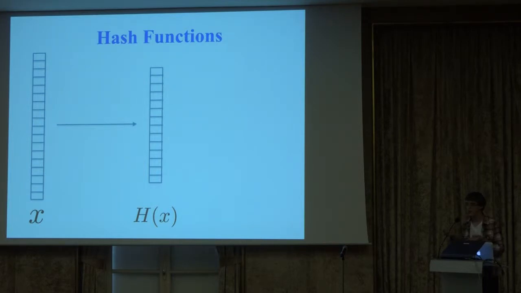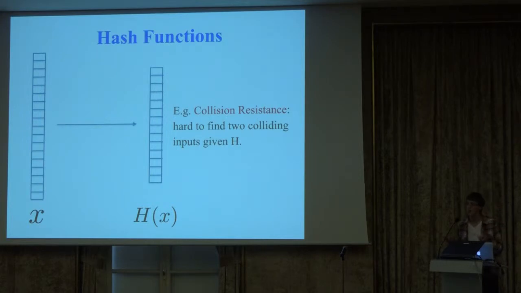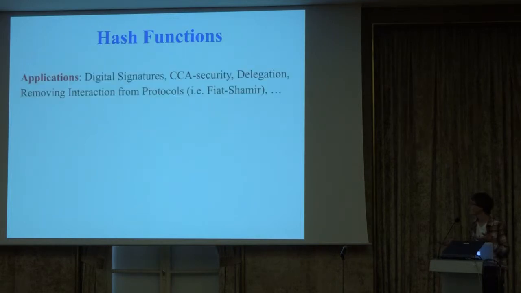Then we need to have some security property on top. So the simplest of these security properties, or the one that you hear about the most maybe, is called collision resistance. It says that given a hash function, it should be hard to find two inputs mapping to the same output. This is one security property. But there's actually a huge family of different security properties of hash functions you could define. And based on various hardness assumptions related to hashing, you get all sorts of interesting applications. So I've listed a few of them here. But essentially, take any cryptographic task you care about, and hashing probably has something interesting to say about it.